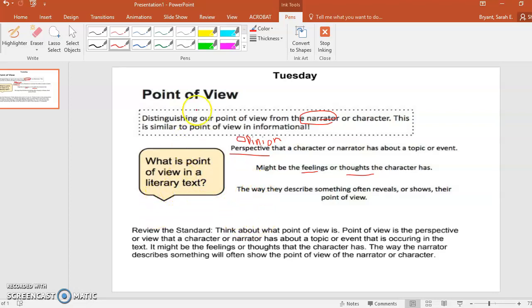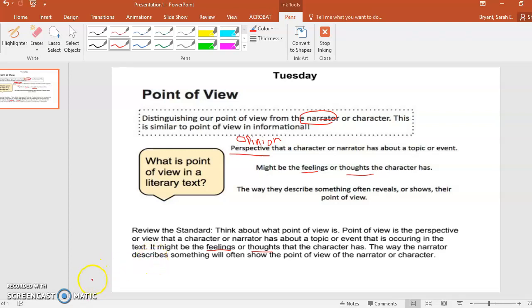So a question for you to think about is, what is the point of view in a literary text? So review the standard, think about what the point of view is. The point of view is the perspective or view that a character or narrator has about a topic or event that is occurring in the text. It might be feeling or thoughts or actions that the character has. The way the narrator describes something will often show the point of view of the narrator or character.